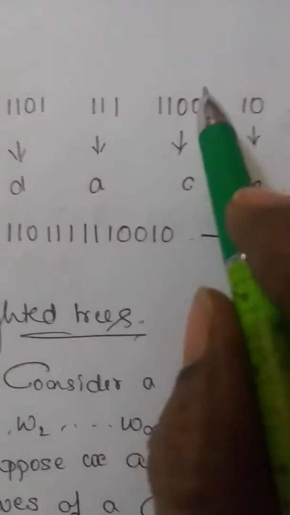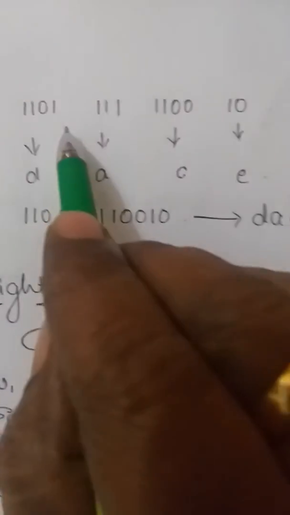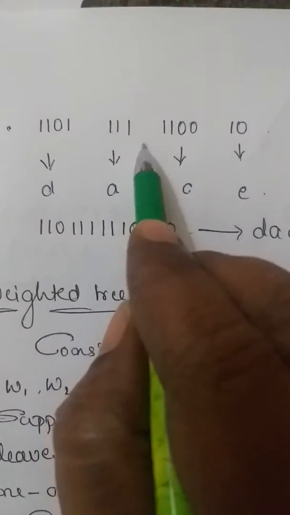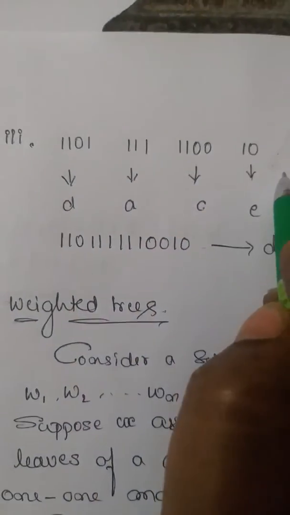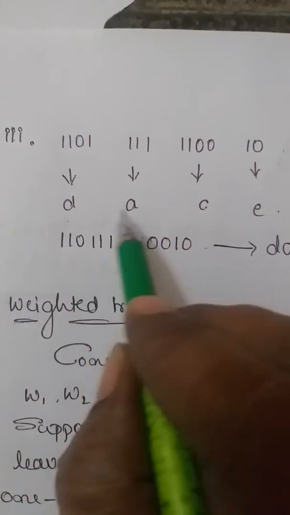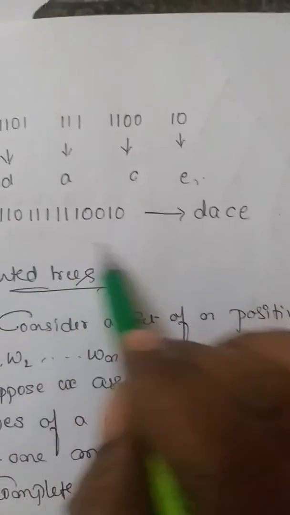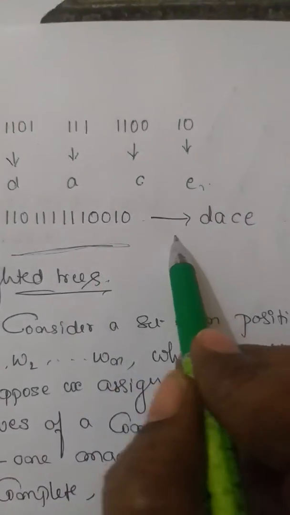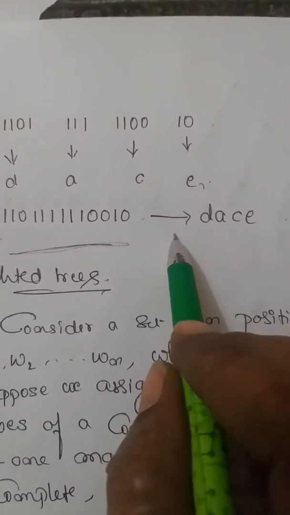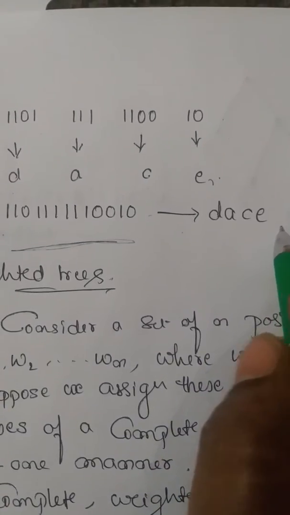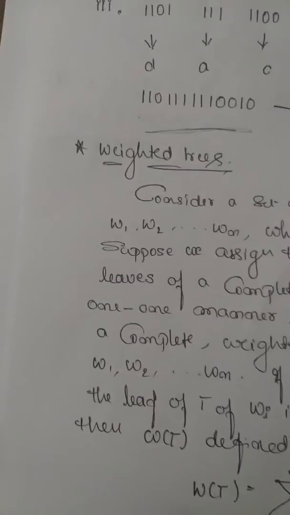Correct? Similarly, we can go with the third one also. We can easily find out that the third one can be split as 1101, 111, 1100, 10. That can be decoded as D, A, C, E. Finally, that entire thing can be decoded as DACE. Correct? That's the thing that we have to remember.